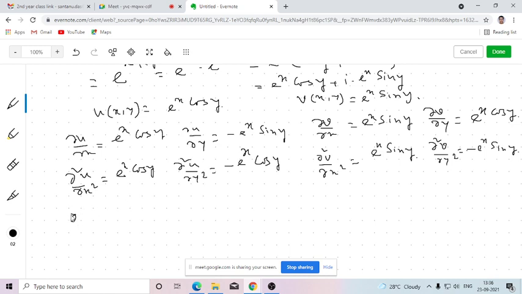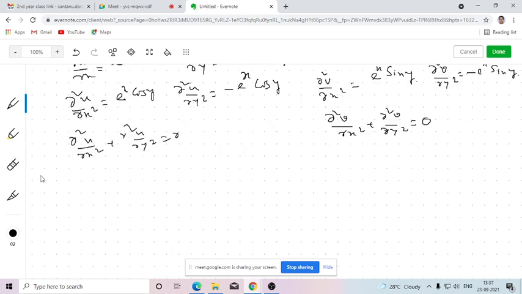Now if you join both, there is 0. This is 0. So here both are harmonic. So the first condition is verified here, meaning u and v are harmonic.